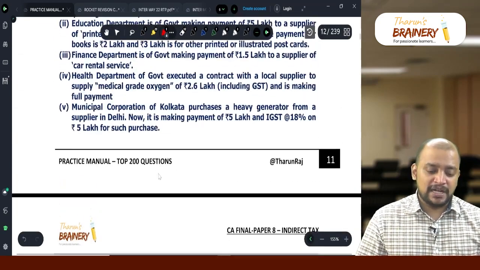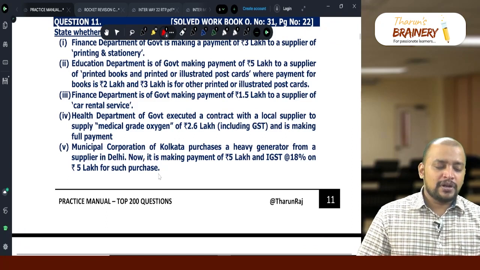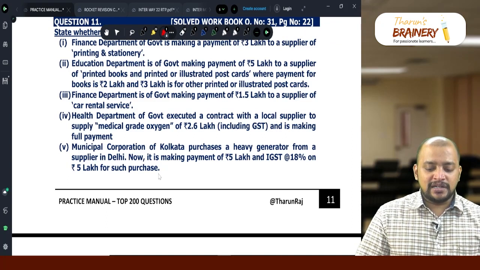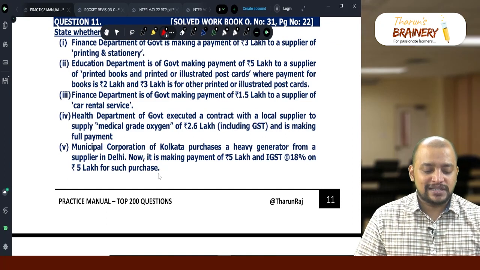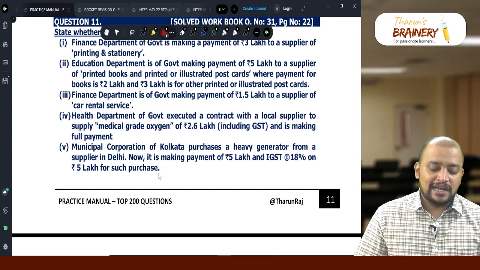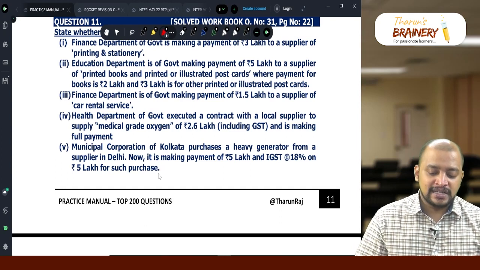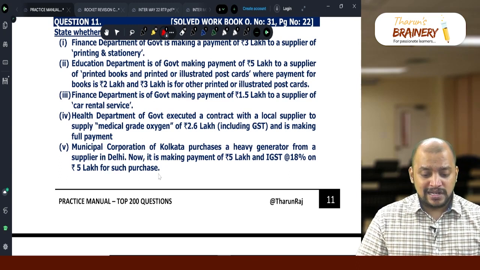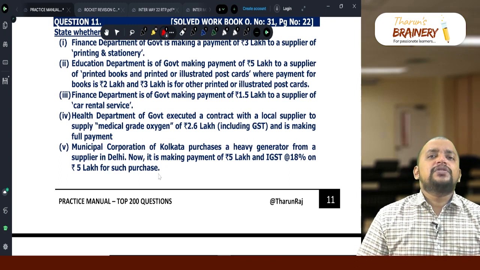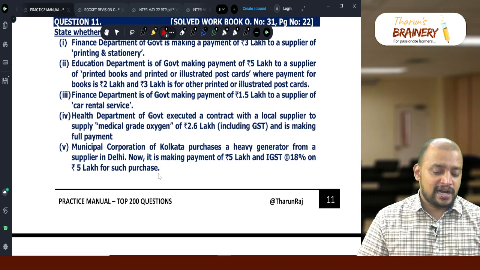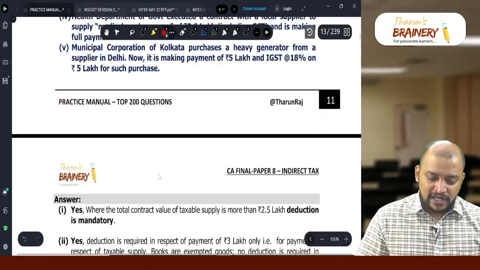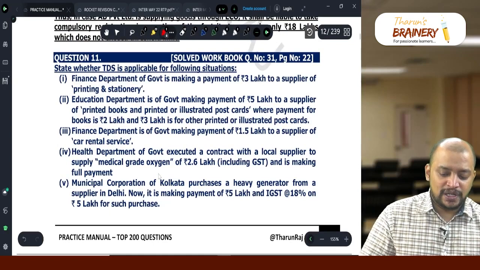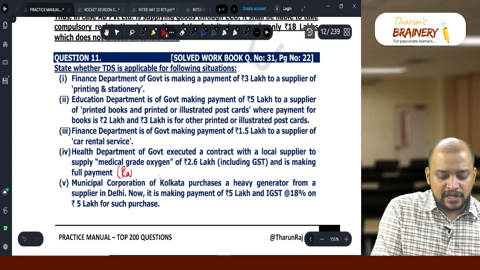Then, number 4, Health Department of Government executed a contract with local supplier to supply medical grade oxygen of 2.6 lakhs, including GST, and is making full payment. In this case, we need to take out GST while determining the contract value. Say rate of GST is 12%.